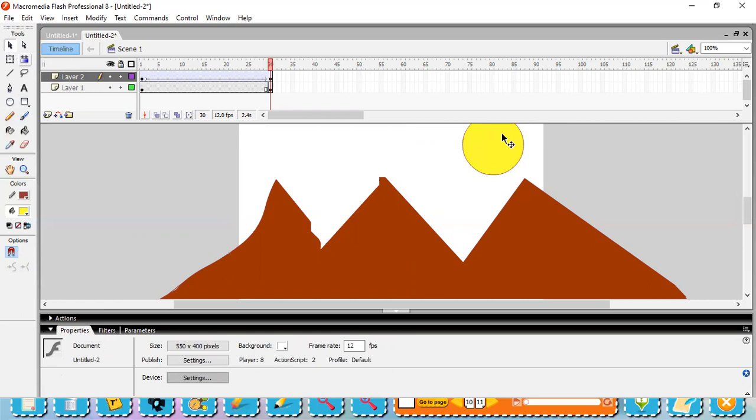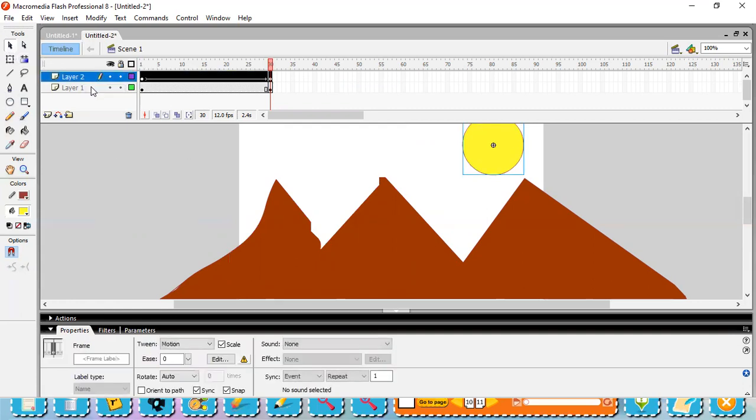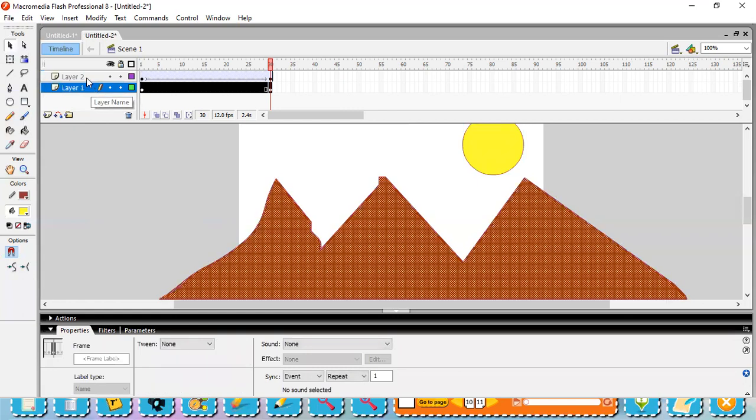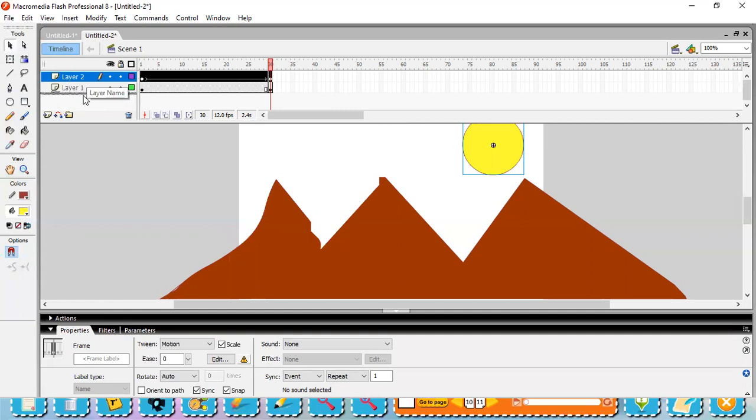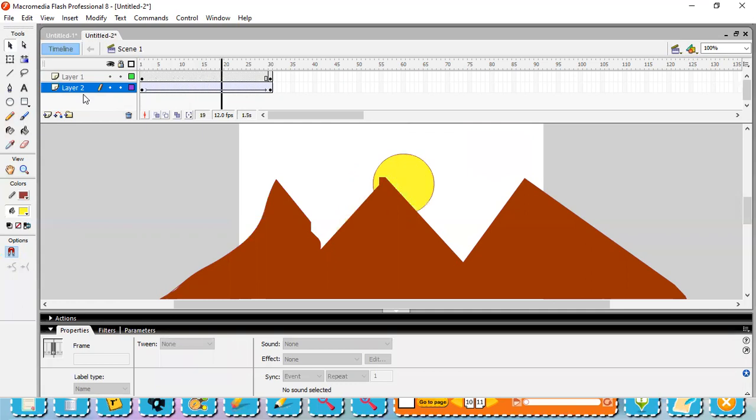Now to make it more attractive, we will send this sun to the backside of the mountain. So simple, we just change the layer order. The mountain at the backside and the sun at the front side. So we will change the order 1 and 2. Now we will press enter. Now the sun is rising from behind the mountain. Clear? This is a simple animation. You can watch this video step by step so you'll understand. Anyway, I'm going to teach you this animation in detail. For sample purposes, I have shown this animation.